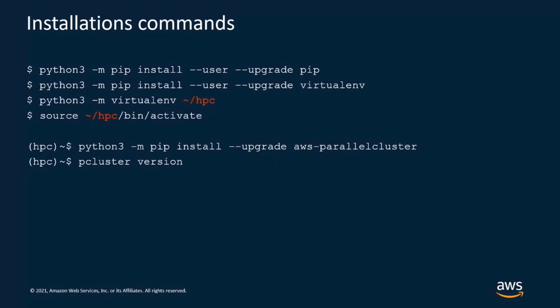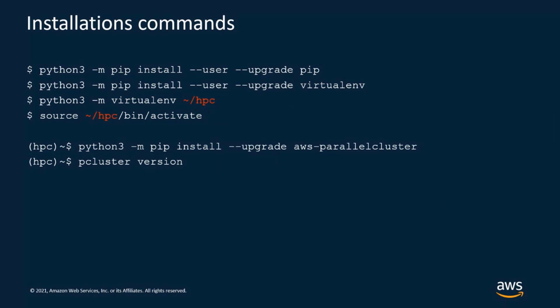The first command is to install the Python package manager in case you haven't installed it. Of course, the prerequisite is to install Python and the AWS command line. Then the second one will install virtualenv. With the third command, I have created a virtualenv. You can give the name you want; in my example, I use the name HPC. And then I have activated the environment.